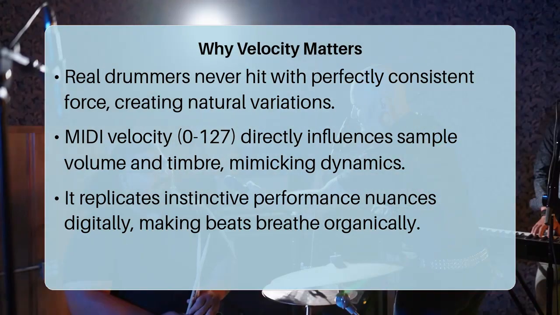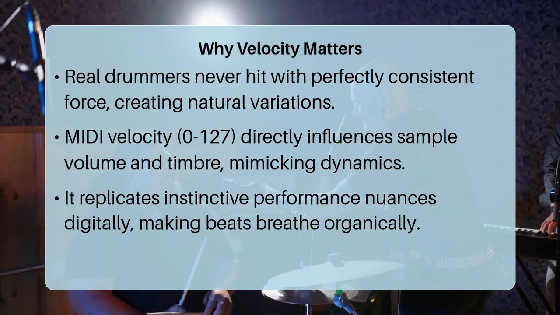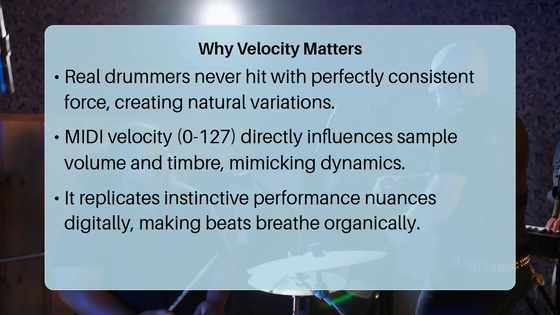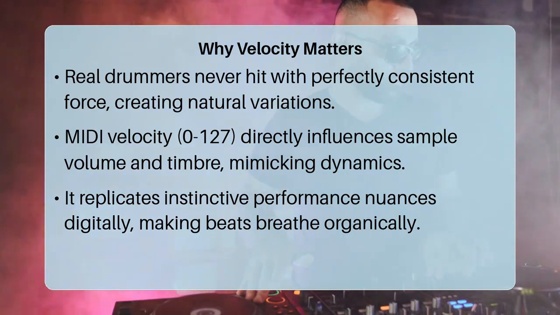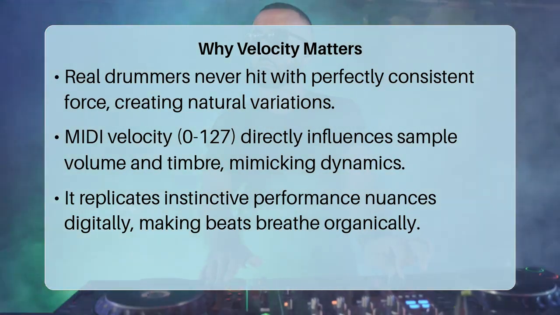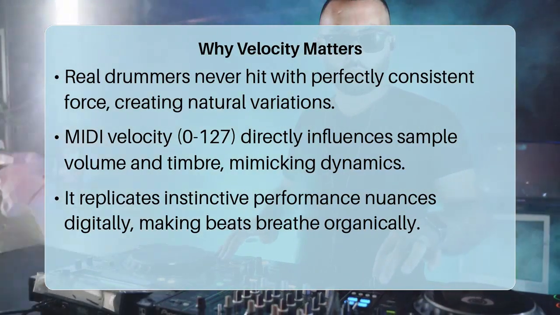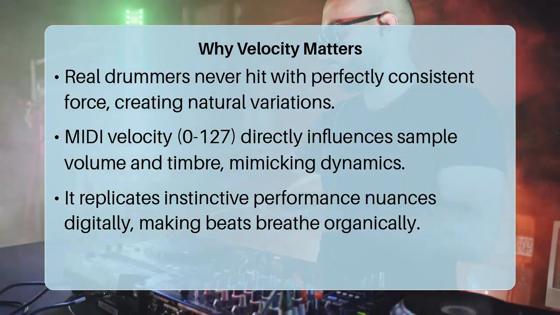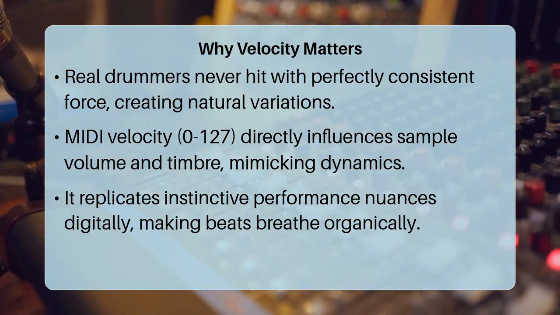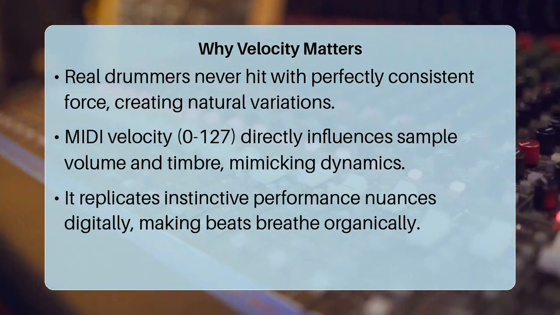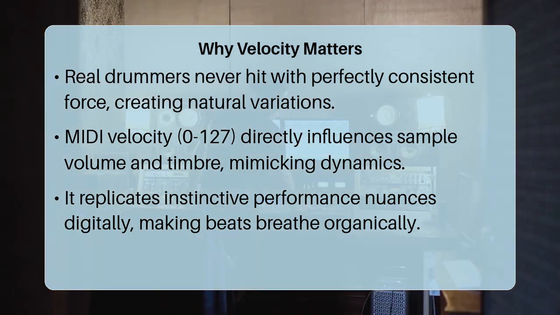To implement this effectively, begin by identifying the key drum elements in your pattern, such as the kick, snare, and hi-hats. For hi-hats, try creating a gradual velocity fade on open hats or subtle increases and decreases on closed hats to simulate human swing. For snares, vary the velocity on ghost notes significantly lower than your main backbeats, and add slight random deviations to the main hits.